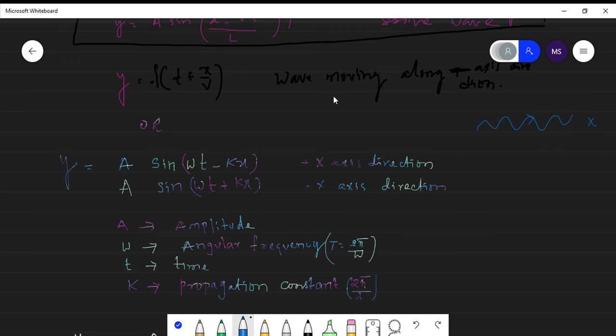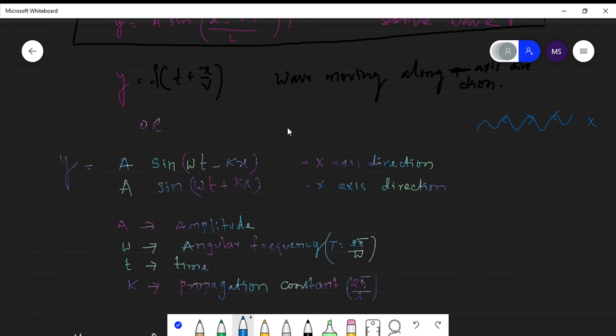If it is traveling along the negative x-axis direction, the wave function has a plus instead of the minus. So it is f of t plus x by v, and this wave is moving along the negative x-axis direction.